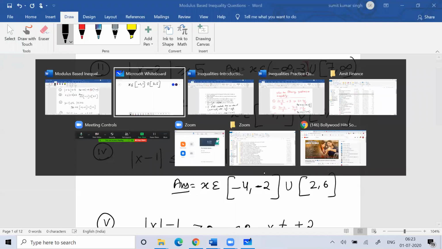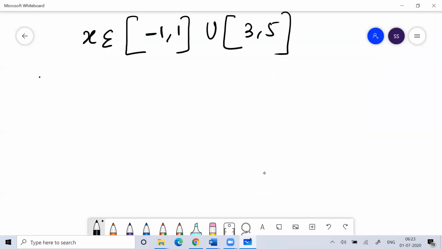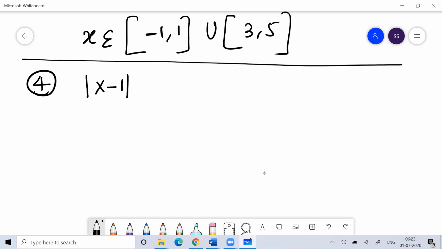Everyone, please write down and try solving question number 4. So question number 4 is: modulus of x minus 1 is less than or equal to 5, and modulus of x is greater than or equal to 2. Okay, fine.